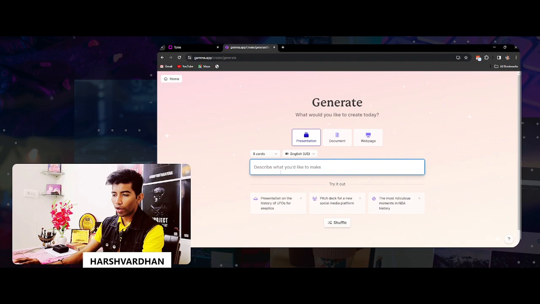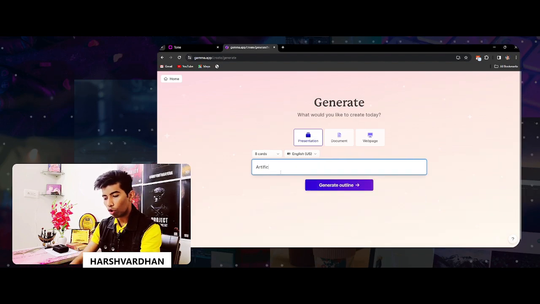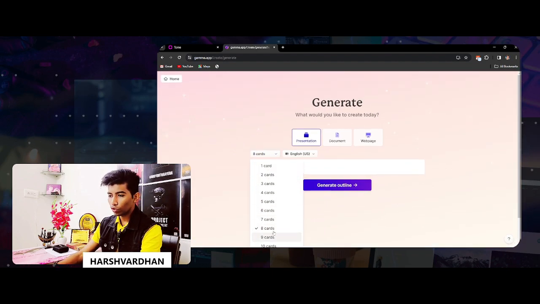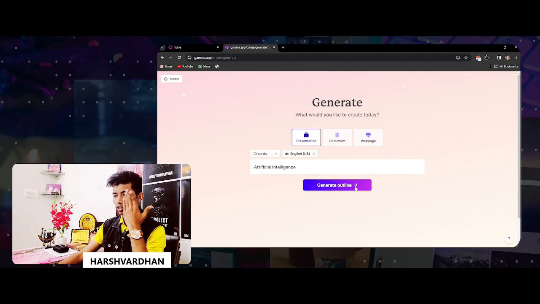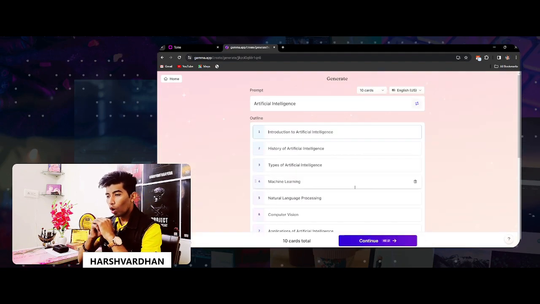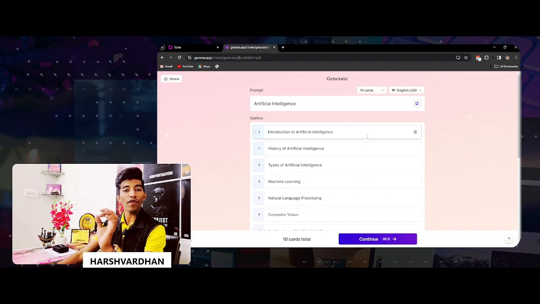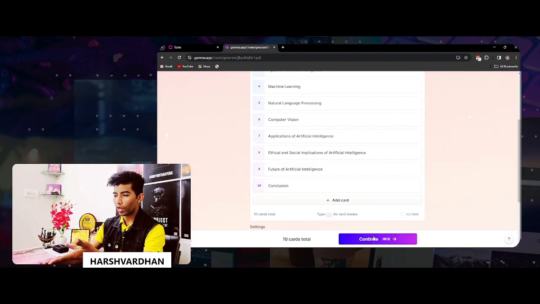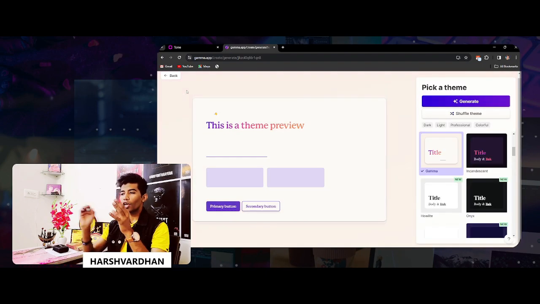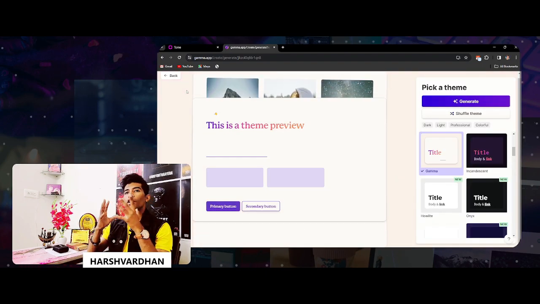What I want to do is generate my presentation on artificial intelligence, and I will choose the number of cards from here. I will choose 10 cards over here, and I will click on generate the outline. In a very fast way, it has generated my complete outline. I will continue using 40 credits, as these actually run on a free basis.